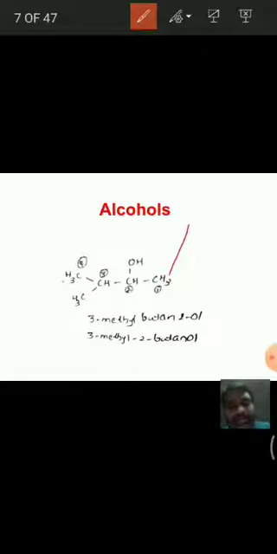And here the methyl group is a substituent at the third position. Hence the name should be 3-methyl-2-butanol. But the modern name is 3-methylbutan-2-ol. The two are correct: 3-methylbutan-2-ol or 3-methyl-2-butanol.